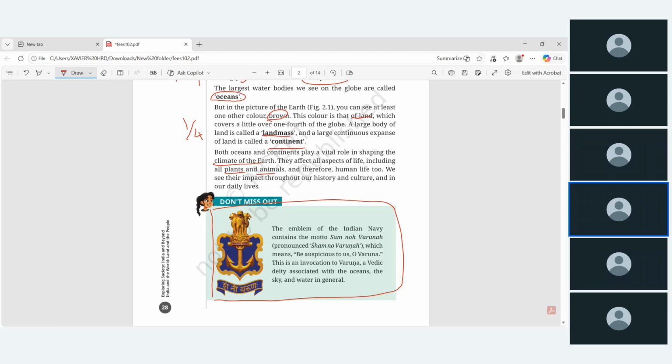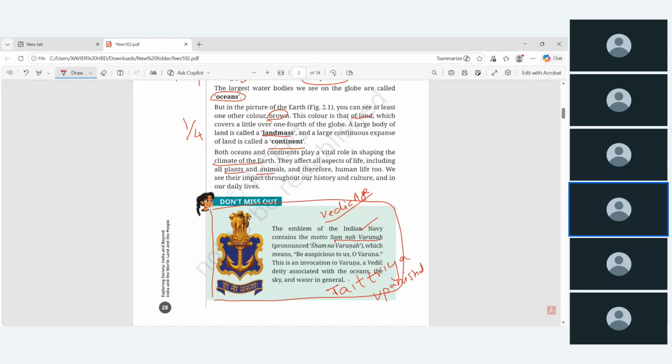This has been taken from the Vedic literature, or we can say from the Vedic age, where it comes under the Taittiriya Upanishad. This statement has been taken from the Taittiriya Upanishad.